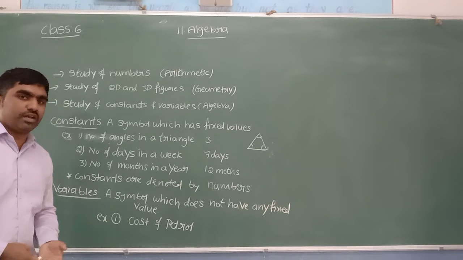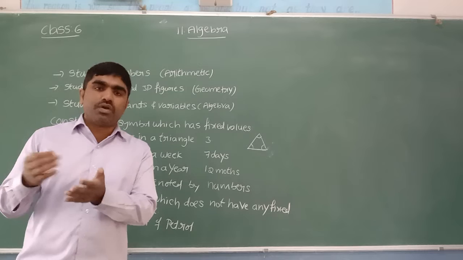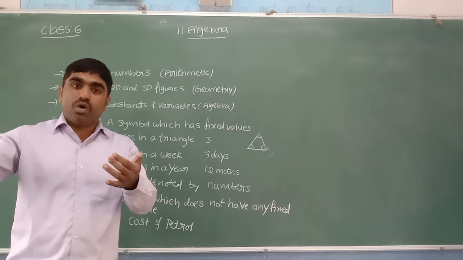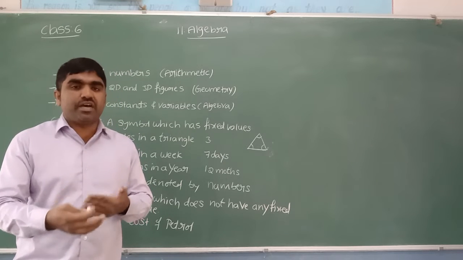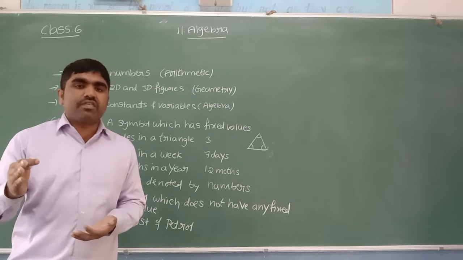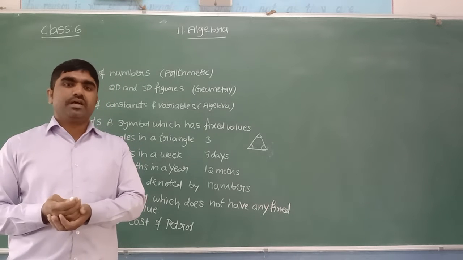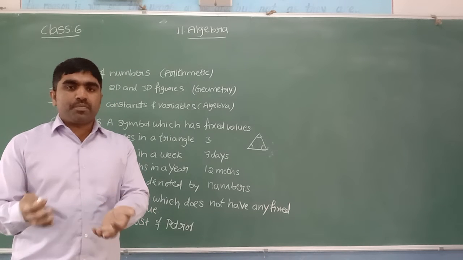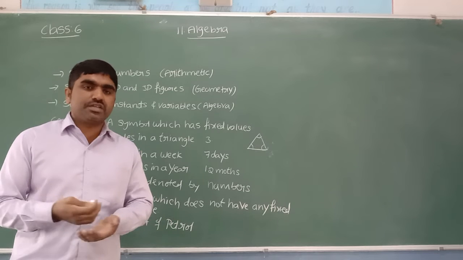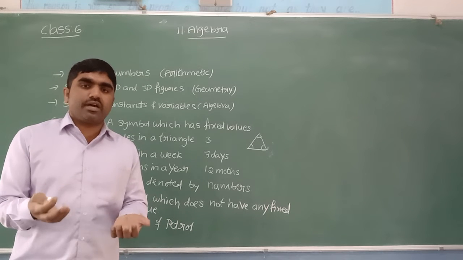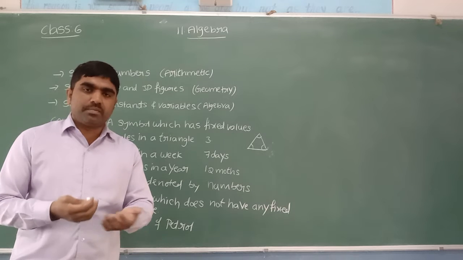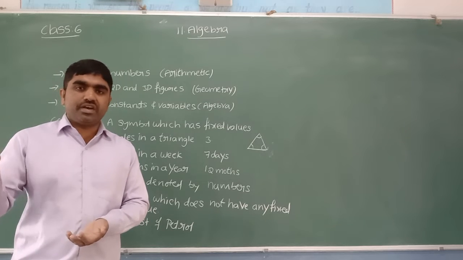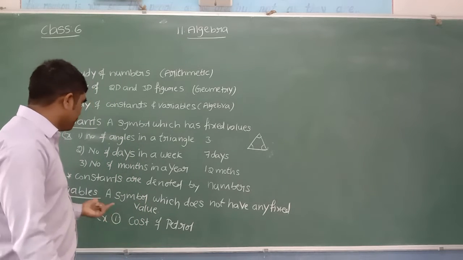So it is one example of a variable. Number of students in a school. Every year, can we see the same number in a school? No, the number may increase or decrease, so we see different values. There is no fixed value for the number of students in a school. In every academic year, we can't expect the same number. Population in Telangana state also changes, so it is a variable. Corona cases recorded in the month of January are not fixed. It is going to change every day. So these are examples of variables.